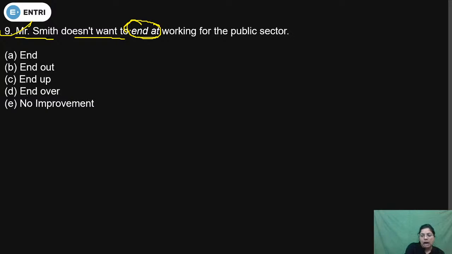When we are saying the end result of something planned or unplanned. So this is the case of something planned or unplanned. Then after and, up will be used. So that's why the correct answer option is C. Yes, Vani.